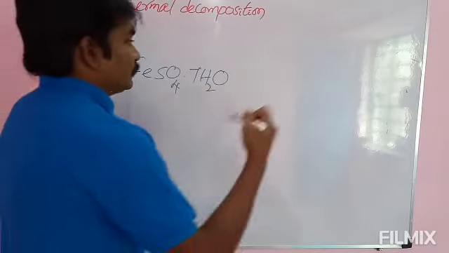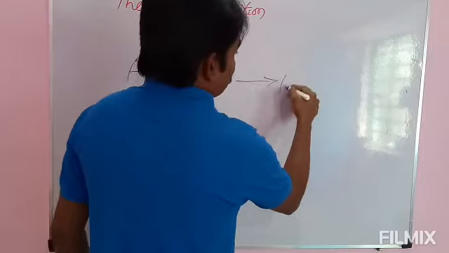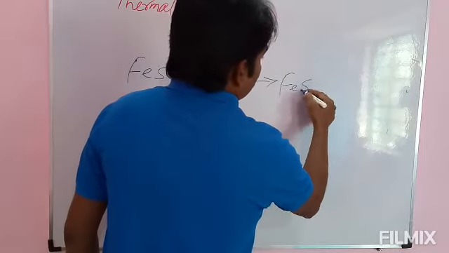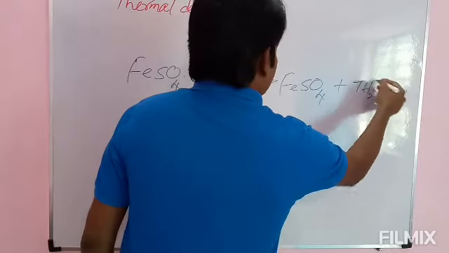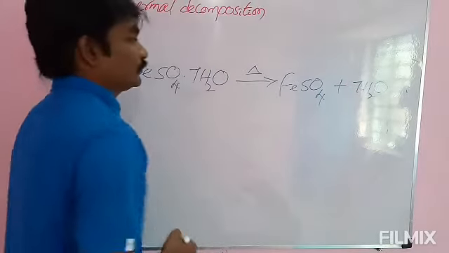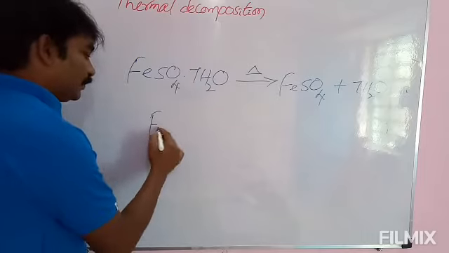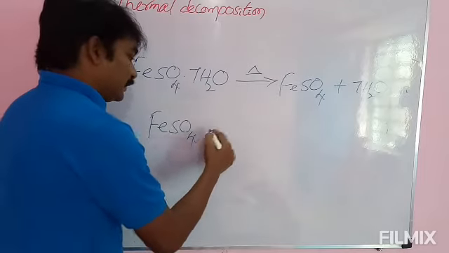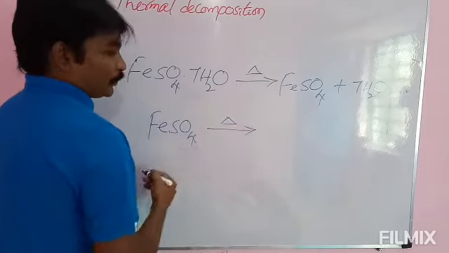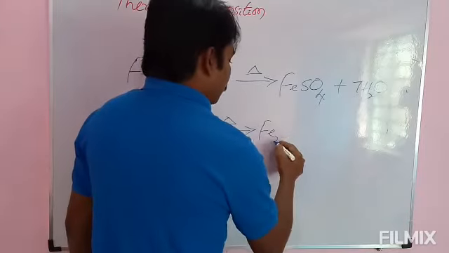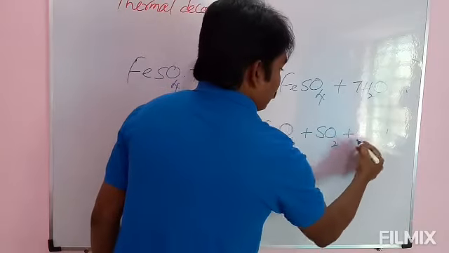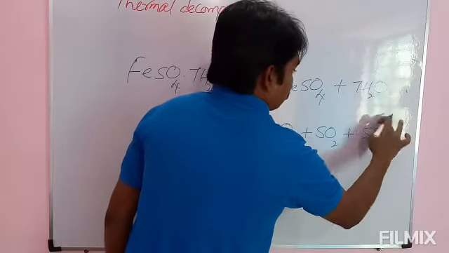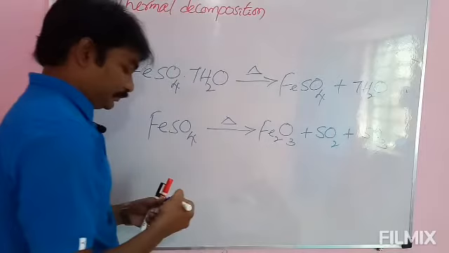First, it will lose water molecules. As a result, we will get FeSO4 plus 7H2O. FeSO4 on further heating decomposes into Fe2O3 plus SO2 plus SO3.